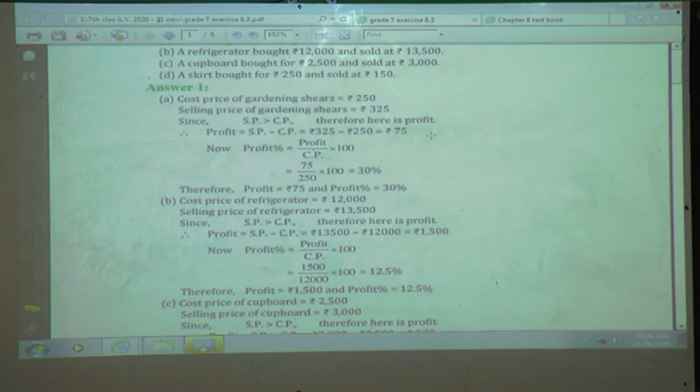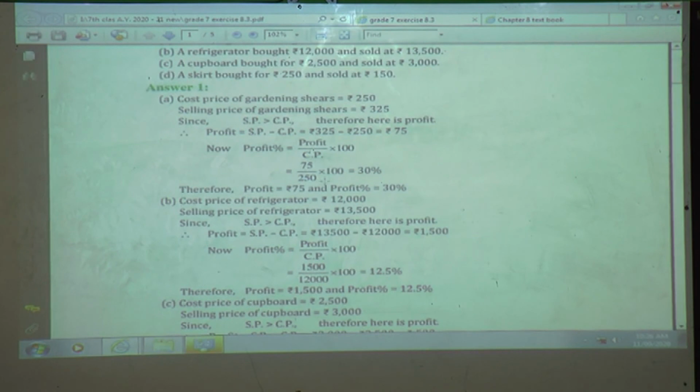Now you know the profit, so you can find out the profit percent. So profit percent is equal to profit upon CP multiplied by 100, which we had learned in the previous session. So profit upon CP into 100. We get the profit as 75, upon the CP that was given to us in the statement, 250.